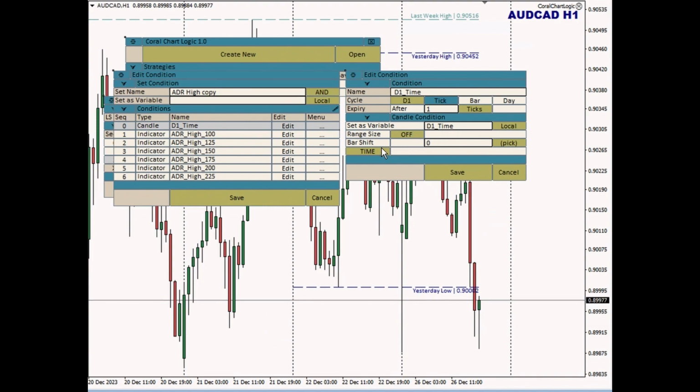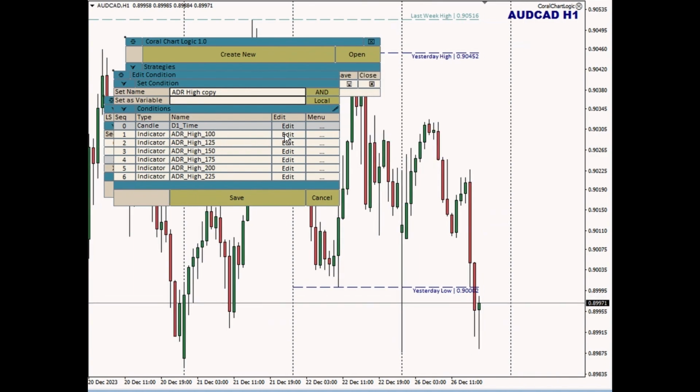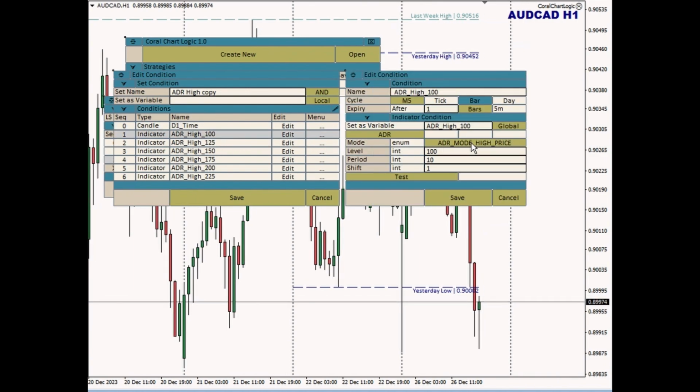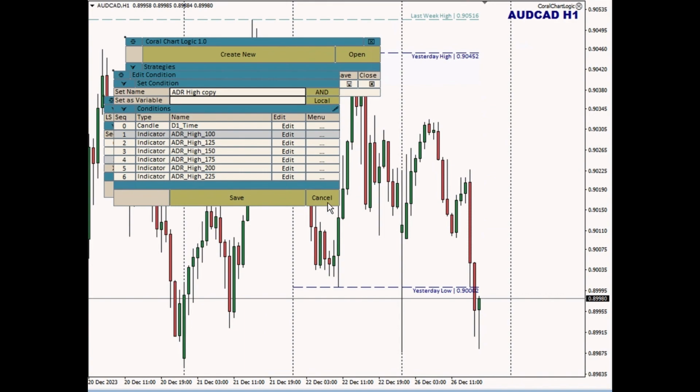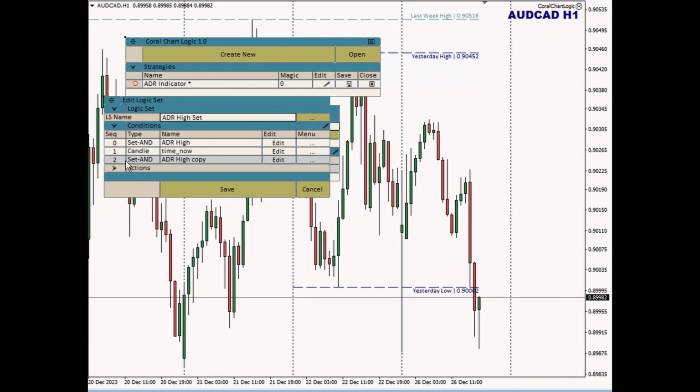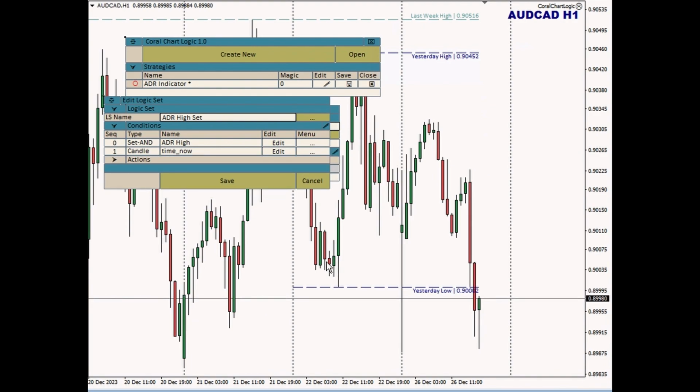Let's see. Oh, this was the time. So this was ADR high. I could change that to ADR low price, or I could change the level from 100 to 112 or whatever I wanted. So I could just make changes, and then I could save. And then let's say I realized, that was dumb. I didn't want to do that. That I could come here and I can delete this. Yes, delete.